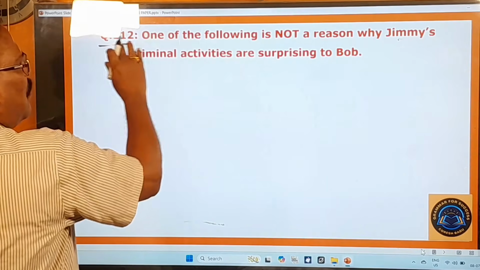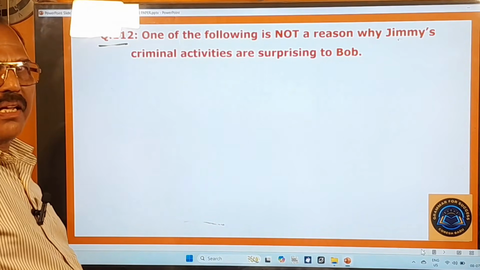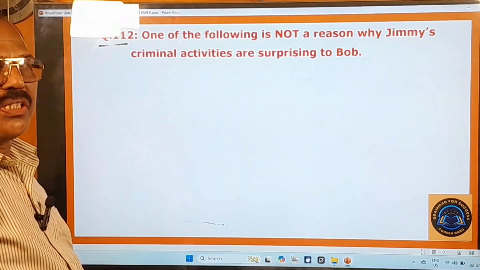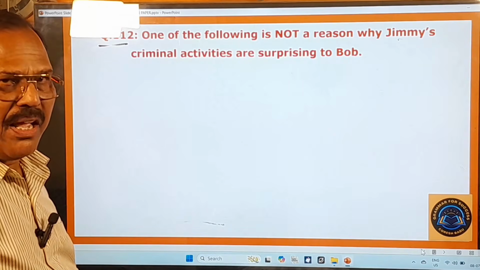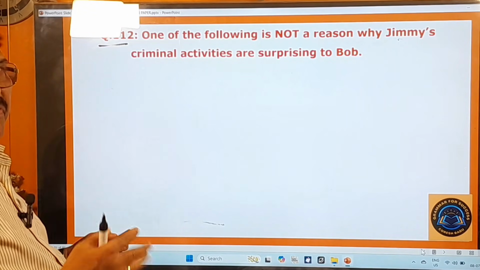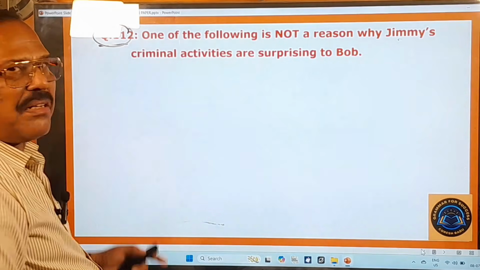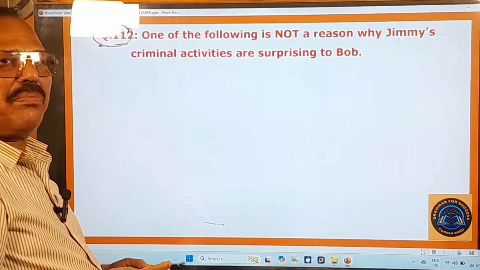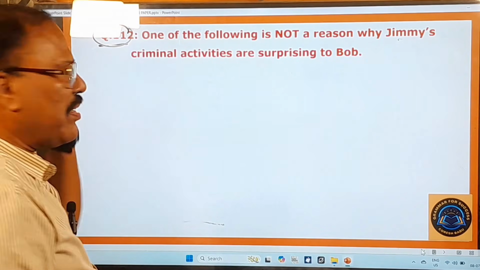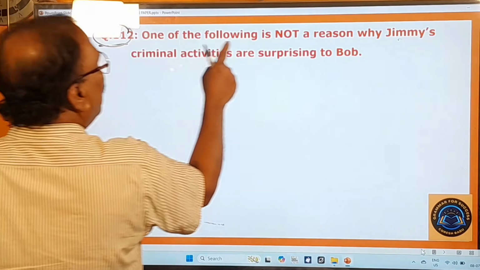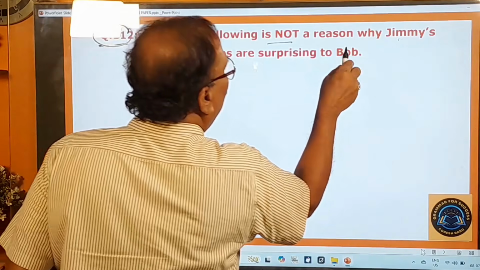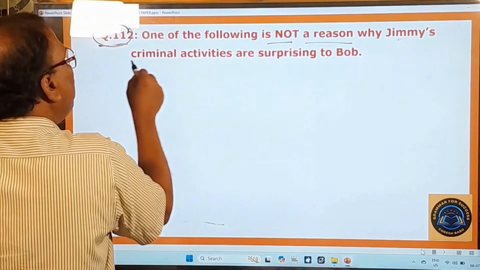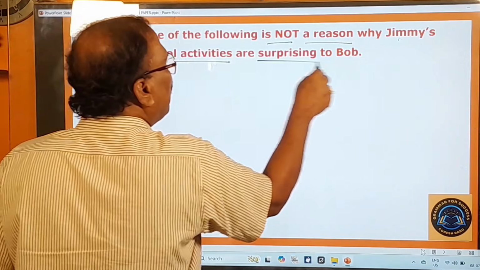112th question. So this is given totally in the red color because this is absolutely wrong. And you don't get any answer for this. If you raise an objection for this question, definitely you might get 1 mark for this. And here you pay attention. One of the following is not a reason why Jimmy's criminal activities are surprising to Bob.